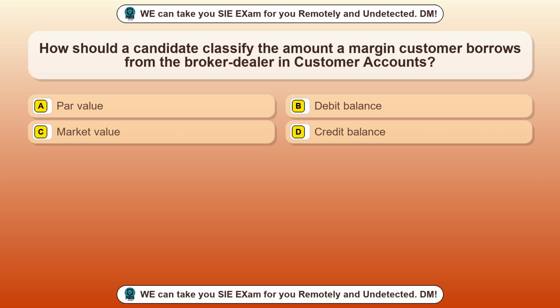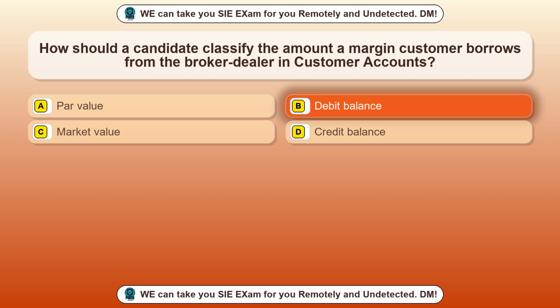Question 9. How should a candidate classify the amount a margin customer borrows from the broker-dealer in customer accounts? Option A, PAR value. Option B, debit balance. Option C, market value. Option D, credit balance. The correct answer is option B.